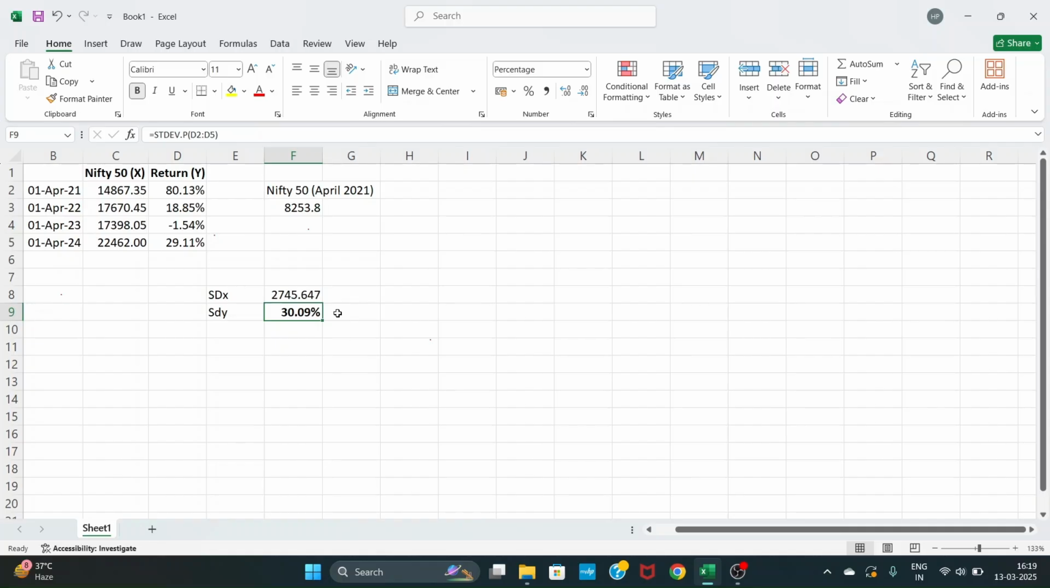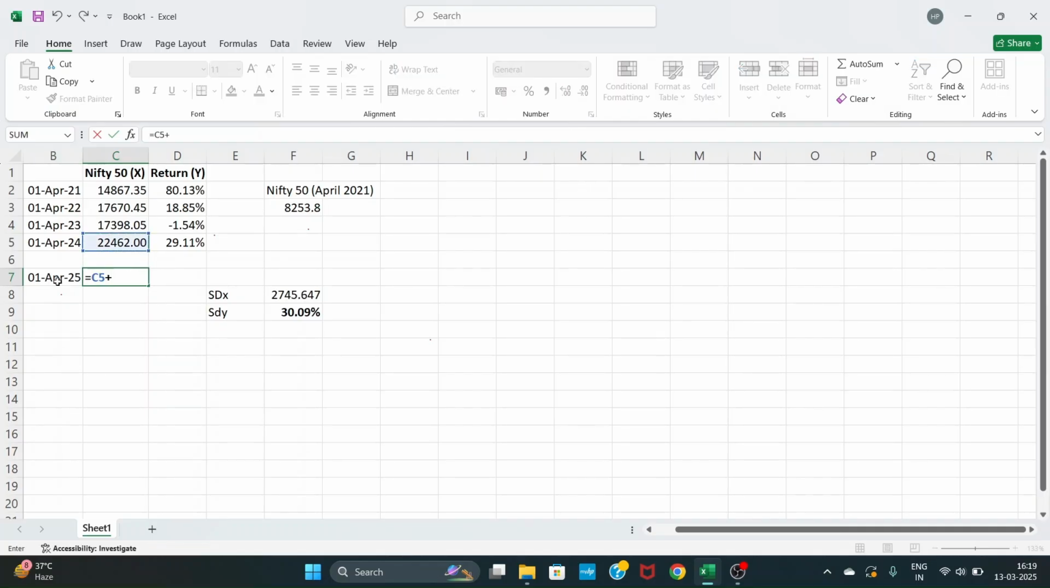This 30.09% implies that the return Nifty might give is plus 30.09% and minus 30.09%. That means for 1st April 25, the Nifty may go up by 30.09% and may go down by 30.09%. So is it 100% sure that the Nifty will lie between these two values?